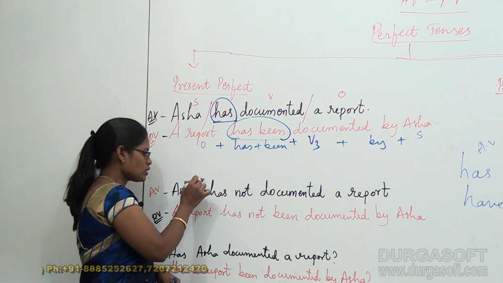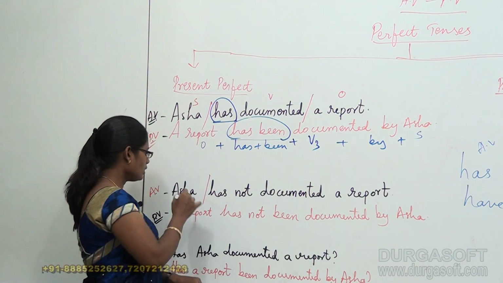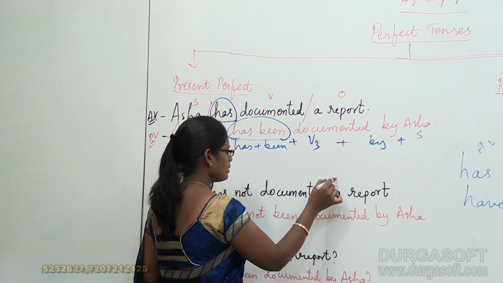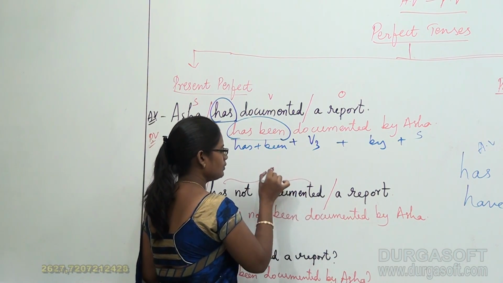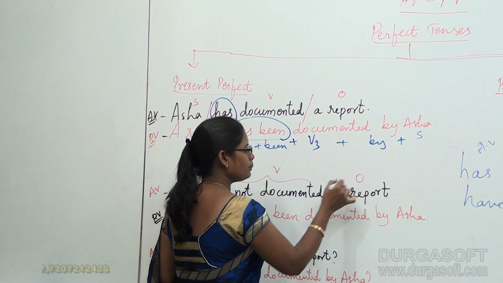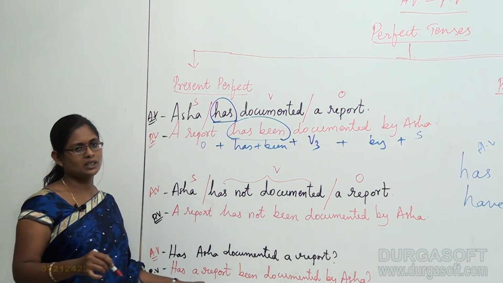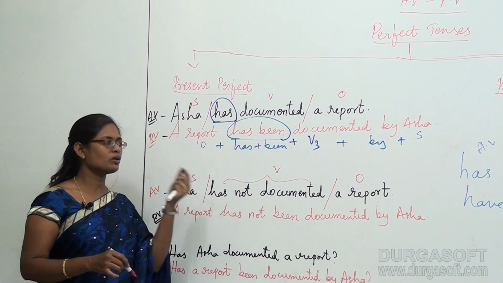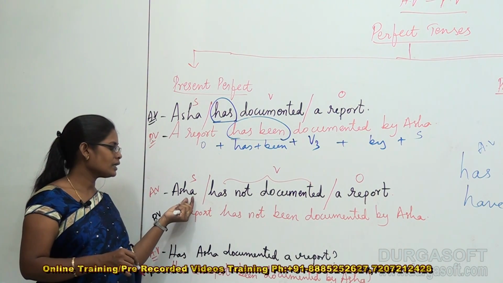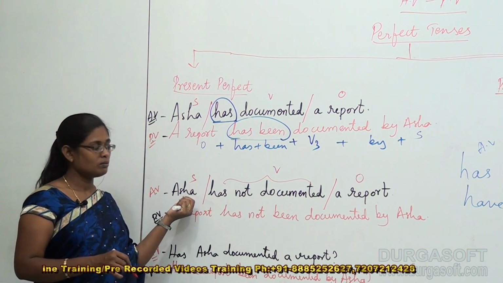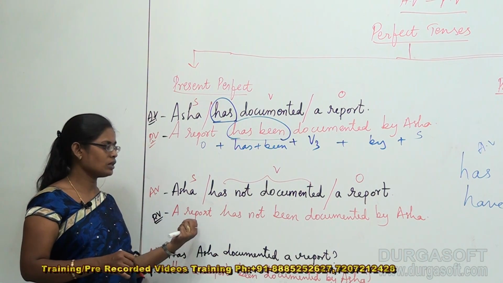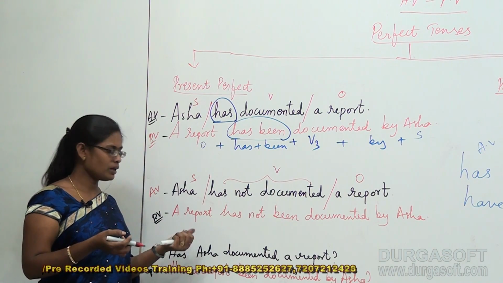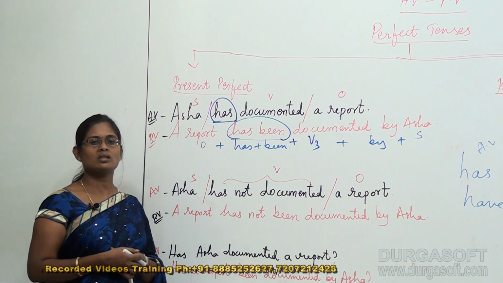When you split this into the structure, Asha occupies the subject's place, has not documented occupies the verb's place, and a report occupies the object's place, right? So when you are reading this sentence, Asha has not documented a report, you're reading in terms of Asha, but when it comes to passive voice, our sentence completely changed. Finally, it became a report has not been documented by Asha.